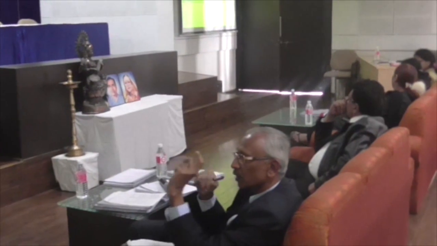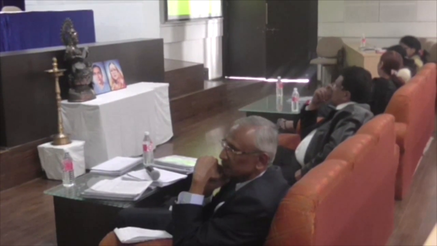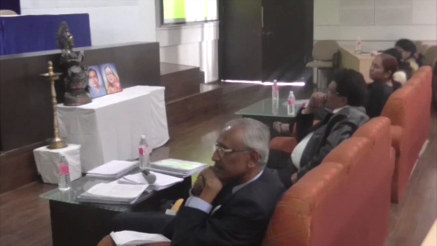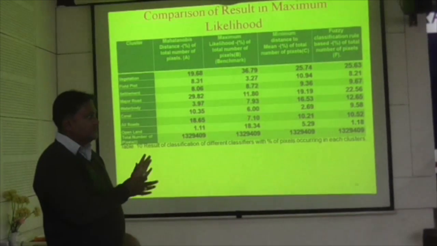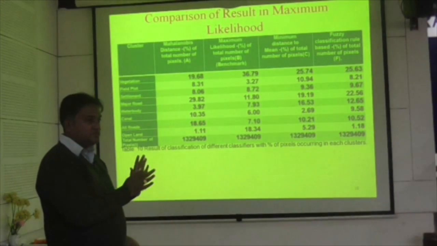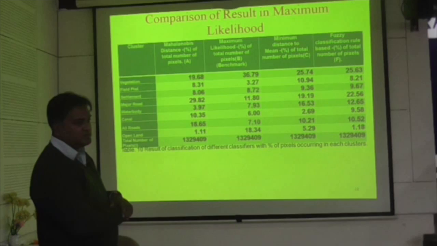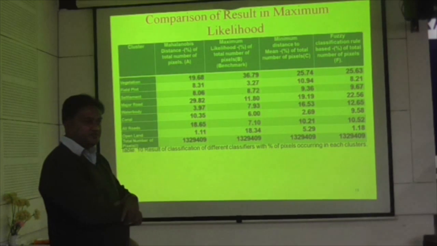Time it takes to classify one image, which could have pixels like the ones we have shown on the last row. Roughly, did you time it or not? First thing we have to develop the signatures. How much computer time does it take? It depends on the size of the image again. Suppose we consider the average size, the image we have considered is at least 20 MB, and 100 into 100, 10,000 pixels, 1 lakh pixels are there. It is hardly taking 10 to 15 minutes, sir, for getting the output.